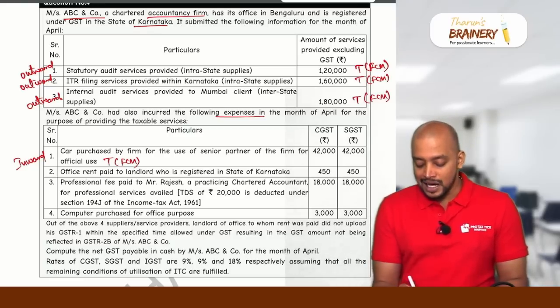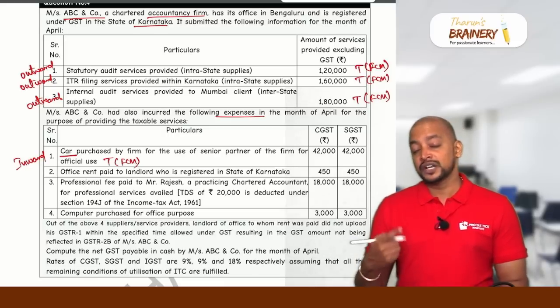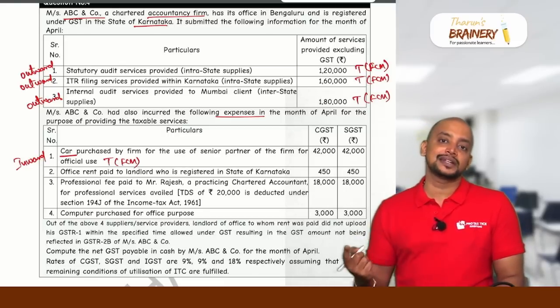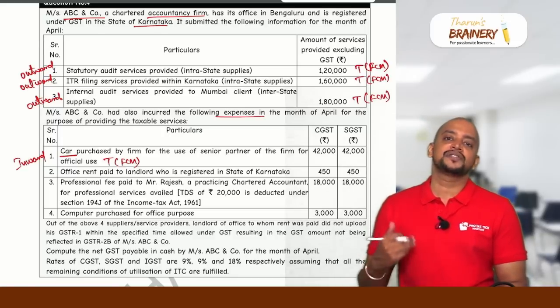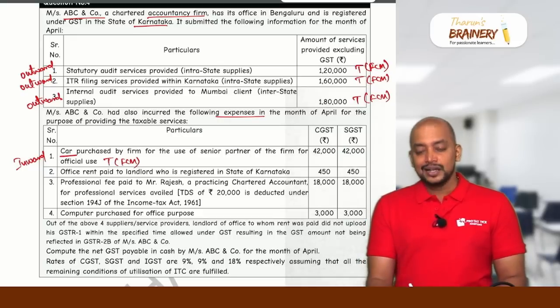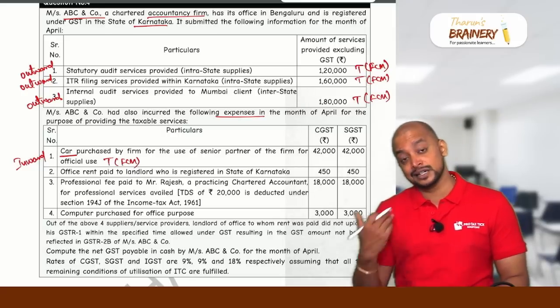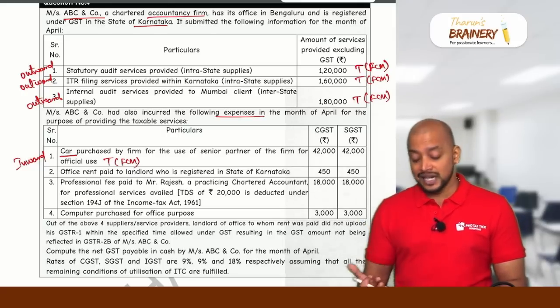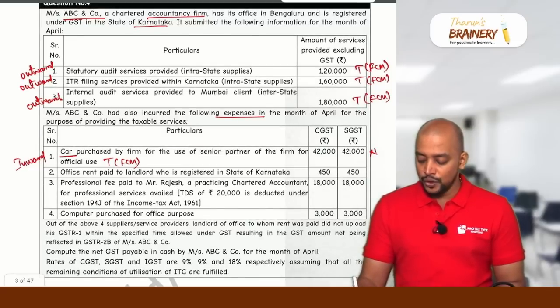No, because a car is a motor vehicle for transportation of passengers, capacity does not exceed 13, and it is not covered under the exceptions. What are the exceptions? Inward supply and outward supply in the same category? No. Further supply, used in the business of transportation of passengers? No. Used for imparting driving skills? No. Consequently, ITC is not available. No ITC with respect to this, blocked credit.